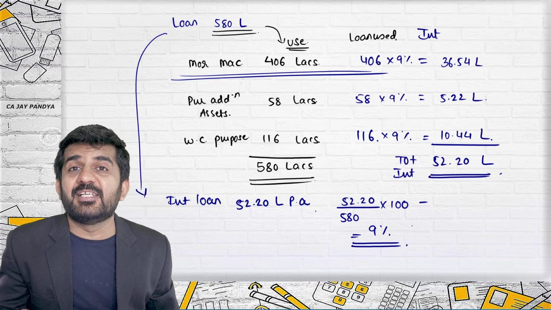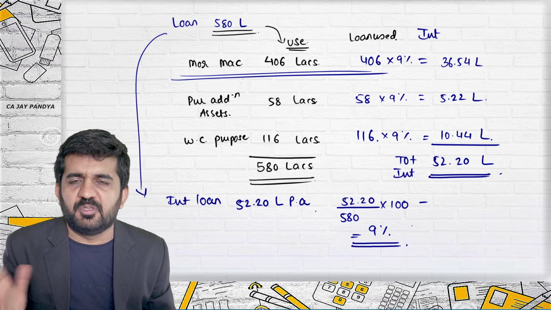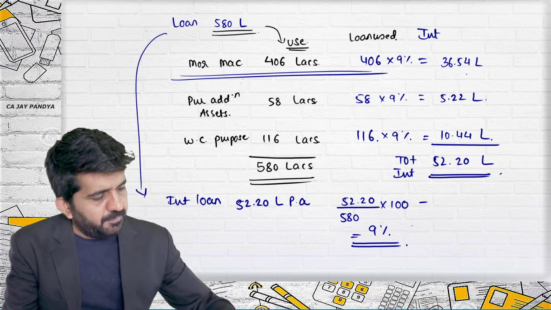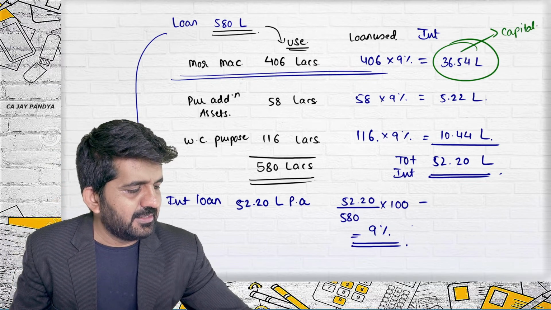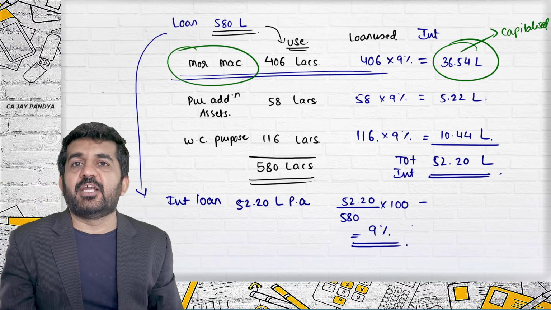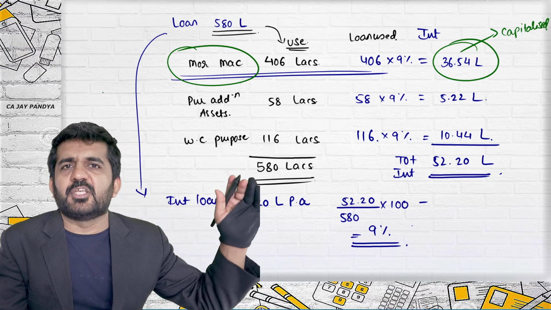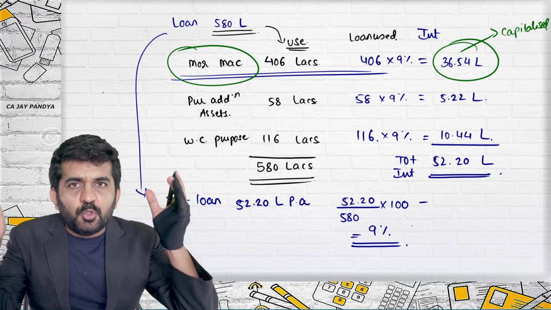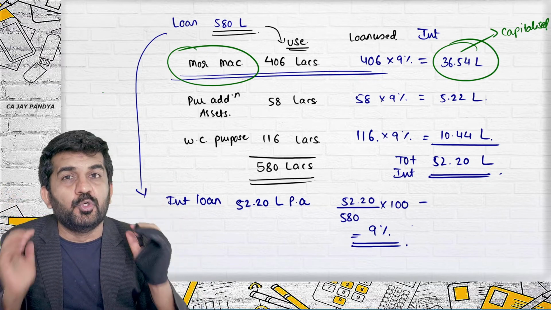What to do with this interest? Those are borrowing cost, agreed. They are interest, so obviously they are borrowing cost. The question is, what should be done? See the answer. This can be capitalized because it is for a qualifying asset. Modernization of plant and machinery normally takes a substantial period of time. We are assuming that during this full year the asset was not ready to be put to use.